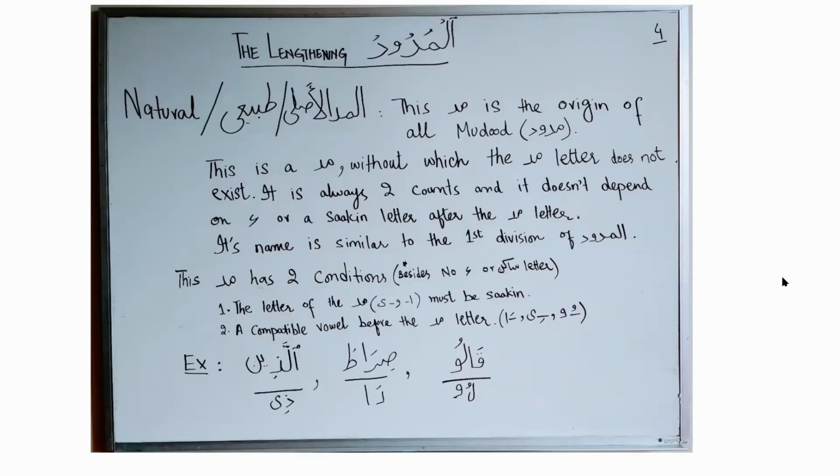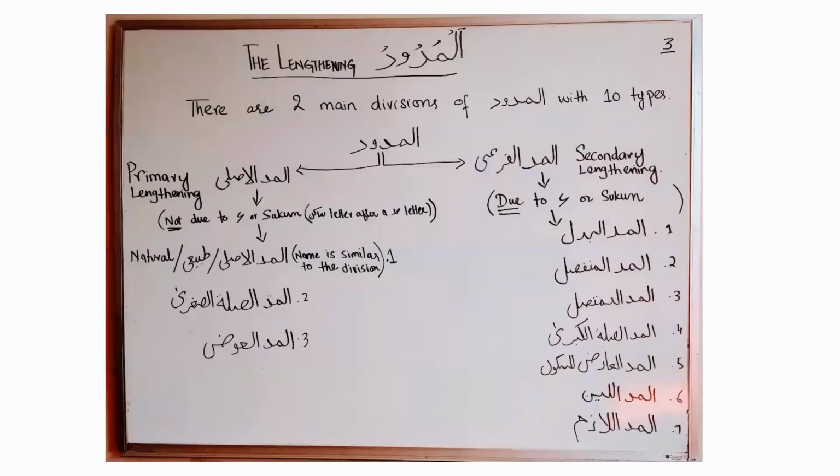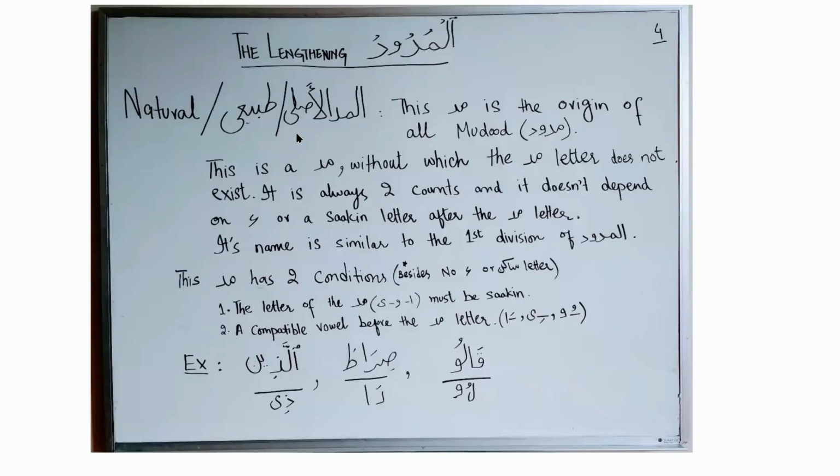The first one is maddul asli, or you can call it maddul tabi'i or natural mad. The name of this mad is similar to the first category of mudud, and you can see it right here. The first category is maddul asli, and the first type which falls under this category is also called maddul asli. So maddul asli is the origin of all the mudud.